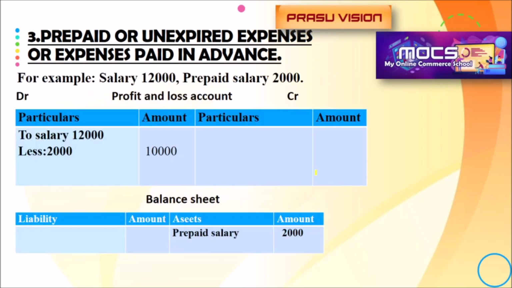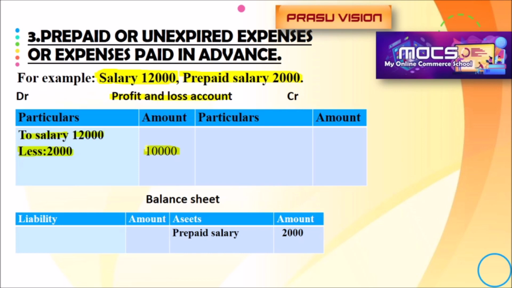Let us look at this example. Here also there is one item. Salary is there, 12,000 in the trial balance. Additionally, prepaid salary is written. Prepaid salary for the workers in the additional information is 2,000. So when we prepare the profit and loss account, we record the salary on the debit side. We will write salary 12,000. And remember, prepaid expenses are deducted, less 2,000. The difference, 10,000, will be noted in the amount column.